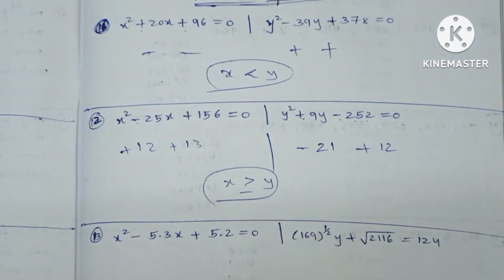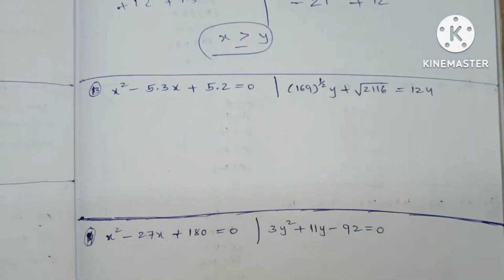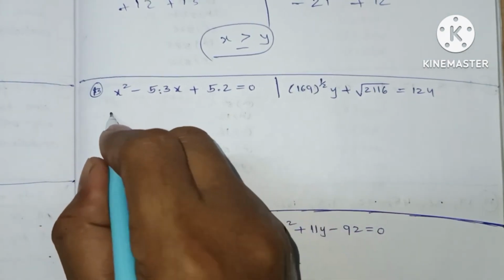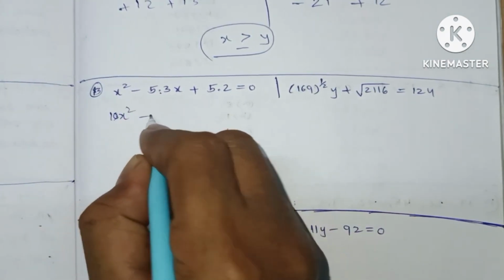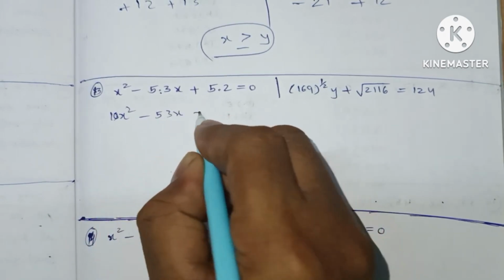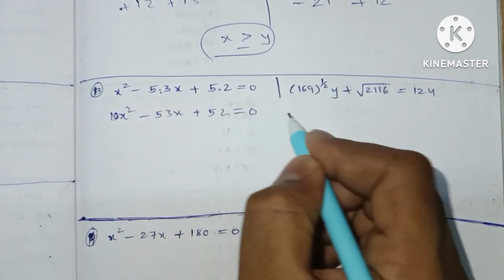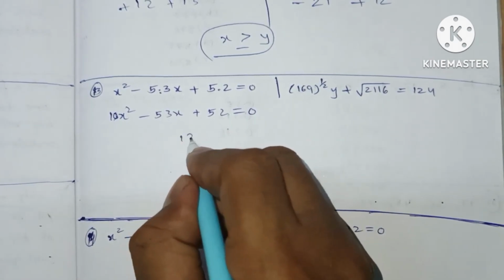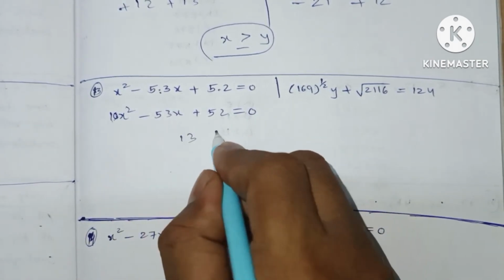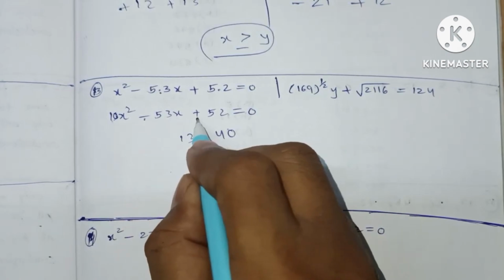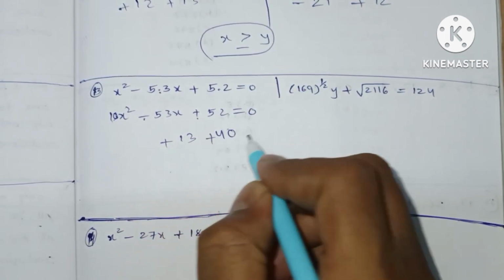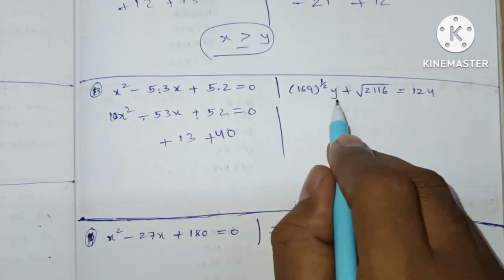Question number 3. Here it is in decimals. So we multiply this equation with 10. 10x square minus 53x plus 52 equals 0. 52 means 13 4 times and it is 10. Let it be 40. Minus and plus. So here the roots will be positive and positive. Let's compare this one.